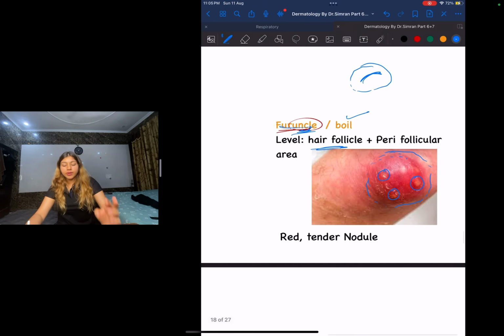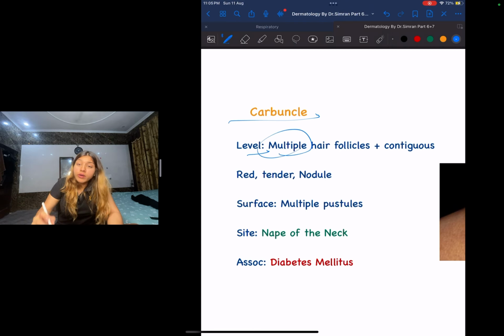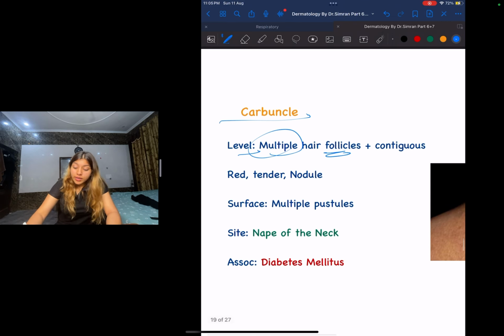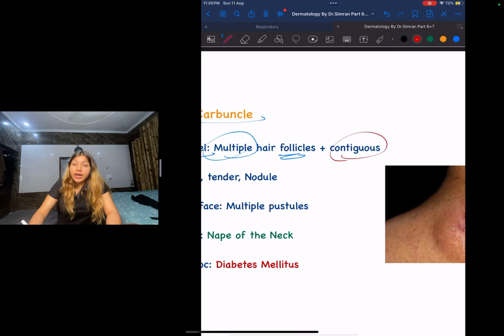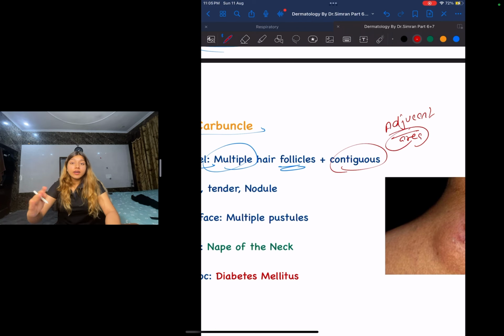So remember it that way. Okay, next guys, let us talk about carbuncle. Carbuncle का level क्या होगा? The carbuncle is basically going to involve multiple hair follicles. And one very important point that you guys need to know, it is contagious. Contagious to what? To the adjacent area. मतलब बगल वाले area को भी affect करेगा. Okay, adjacent area. That means it's going to affect the nearby area as well.